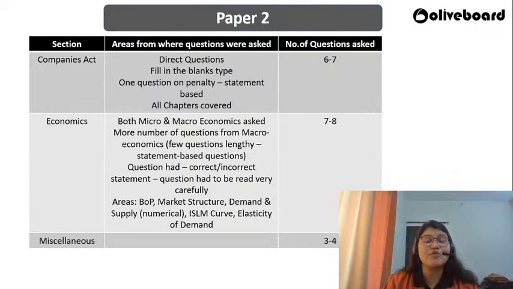So I hope all of you have read the questions properly, the statement based questions. The areas that were covered, basically BOP, balance of payment, market structure, demand and supply. There was a numerical, I would not say exact numerical, but yes, a formula kind of based question was there. You had a question on ISLM curve, elasticity of demand. So again, if you have concentrated on the first half of the syllabus, it would have been really beneficial, where the micro concepts, microeconomics, is covered. Plus, if you have followed the revision classes that we had taken, because we have covered all these concepts in a very concrete manner in those sessions as well, so it would have been easier for you.